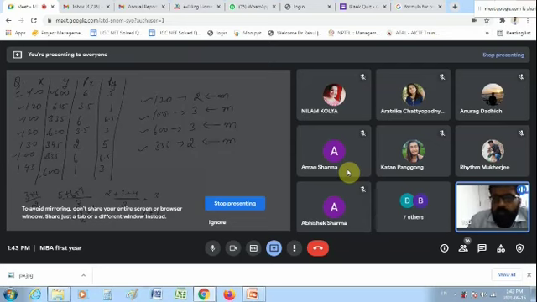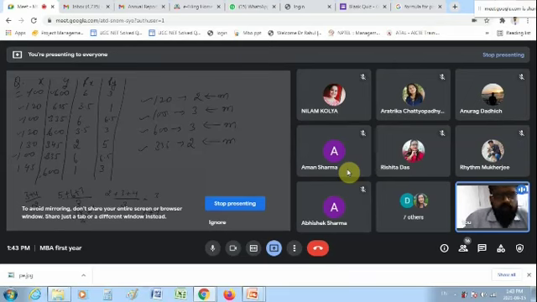But it cannot be like 1.5 or negative 2.5. So this is the range for the correlation coefficient. Can we move further? Yes, sir. Okay, good.